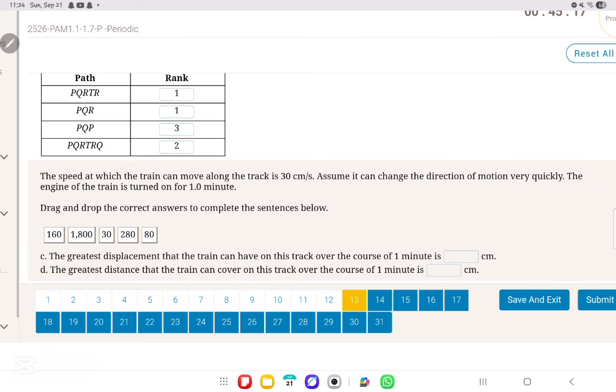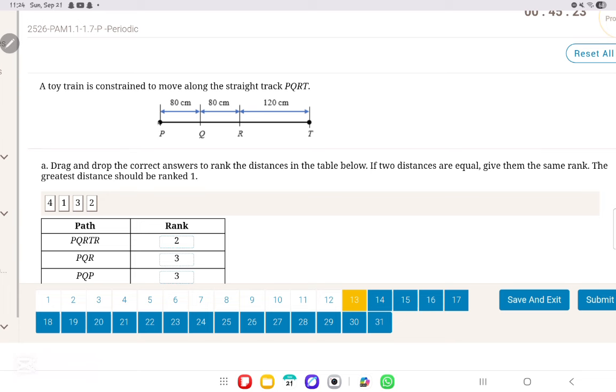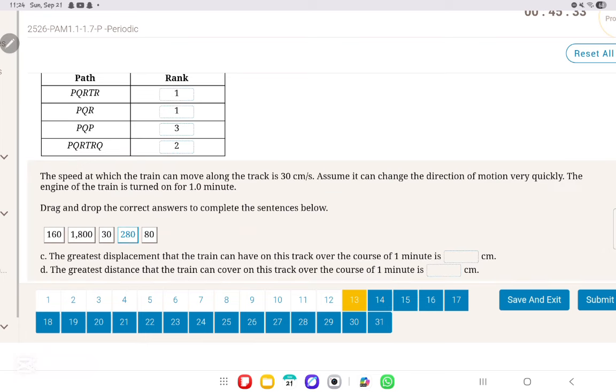Now, Henry, what are they asking? They're asking for the greatest displacement it can move along the track. So we go back up and we see the greatest displacement possible, as we said, is from P to T. So we add everything together, 80 plus 80 plus 120, which is 280 centimeters.